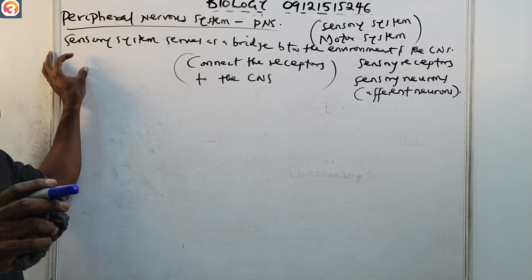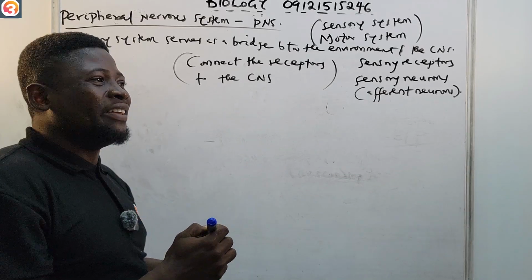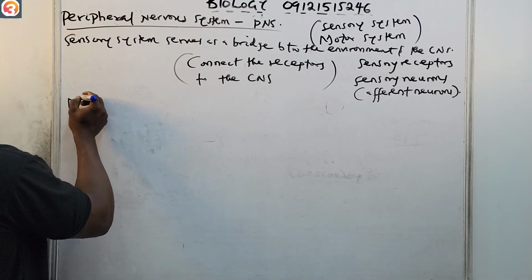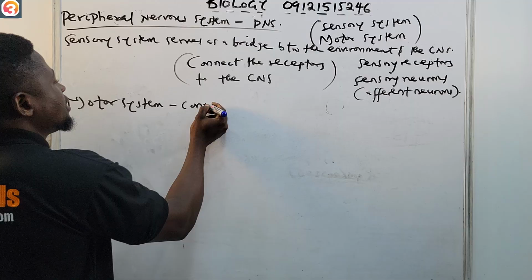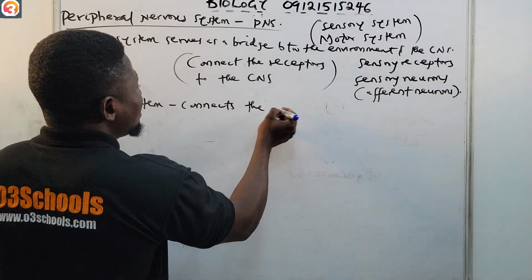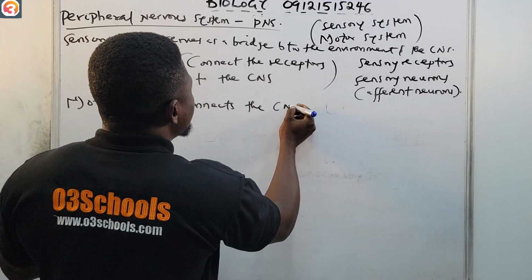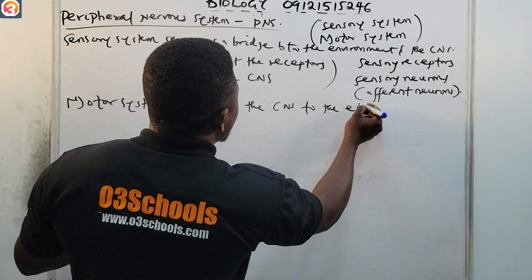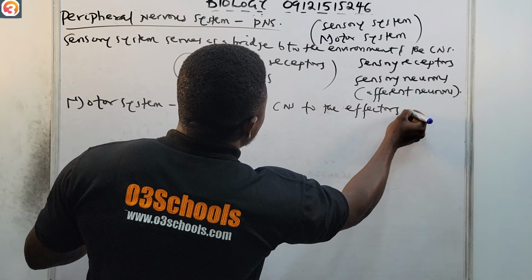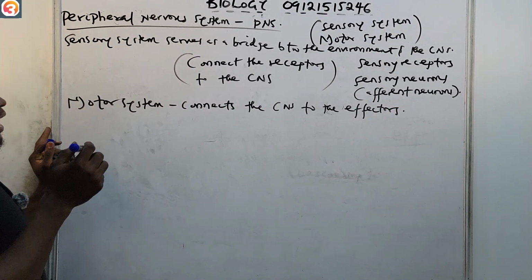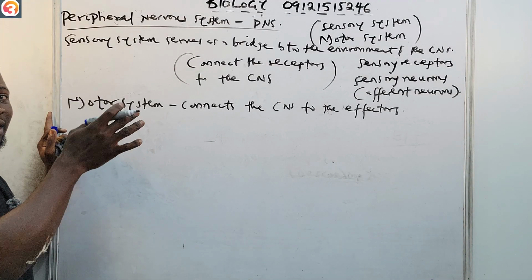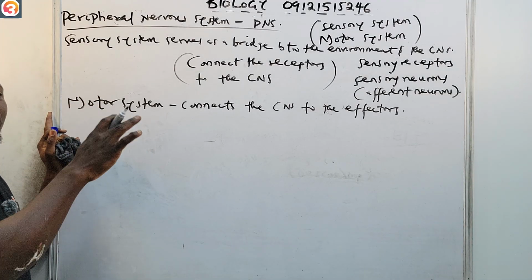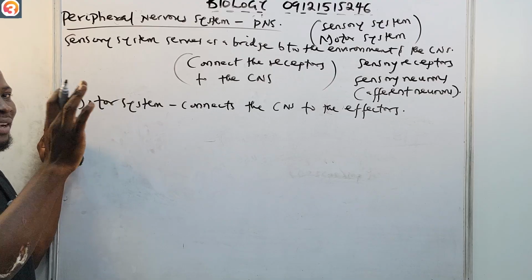Now, the motor system connects the CNS to the effectors. The motor system, on the other hand, connects the central nervous system, the CNS, to the effectors. And what comprises the motor system? We have the somatic nervous system and the autonomic nervous system.